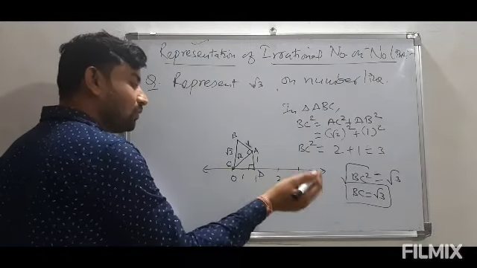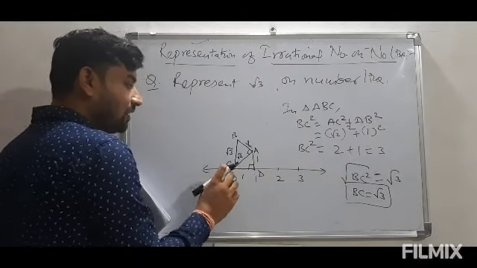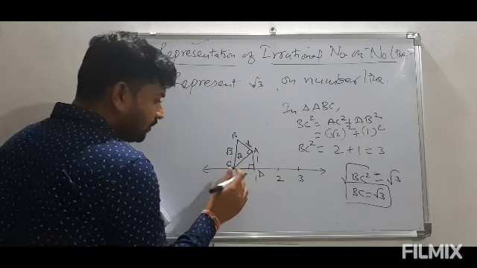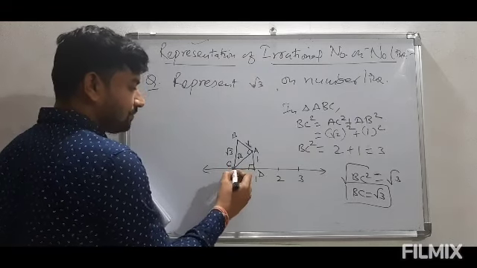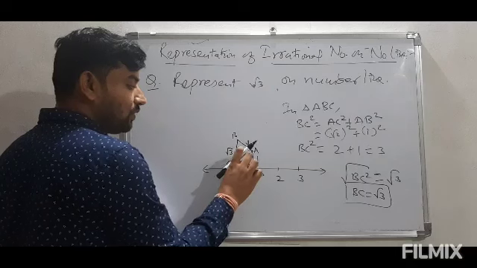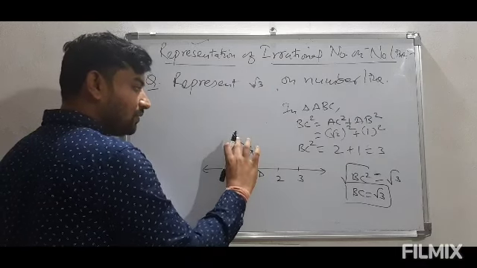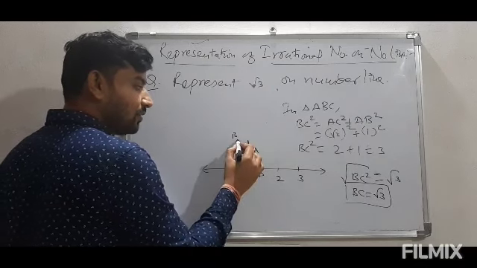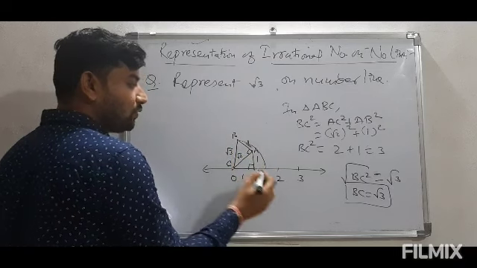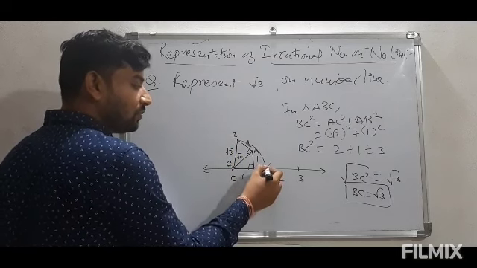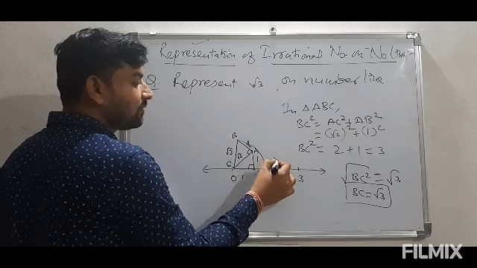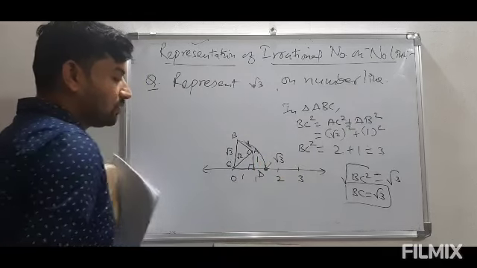Now again we will do the same here. What is that? We will be using this result. We will put a protractor at 0. We will measure this length and draw an arc like this, which will intersect at a point on the number line, and this point will be represented by root 3. So this is how